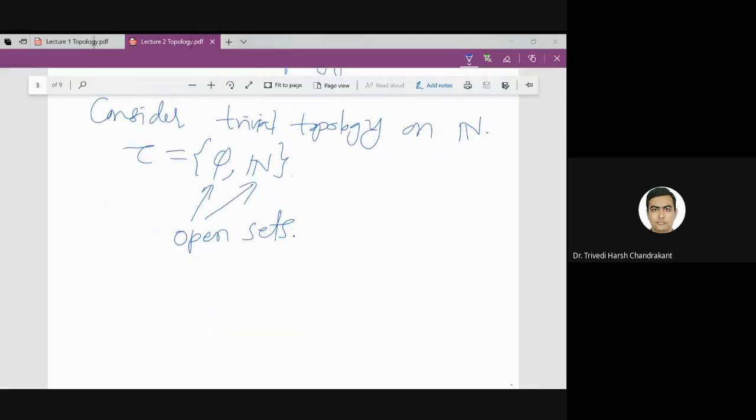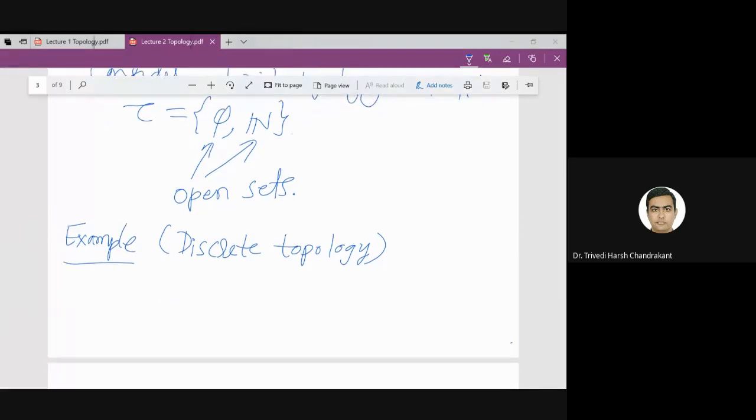Okay, so now this is the example of trivial topology. Now let us go for another kind of trivial example, but in the other sense. So that is known as discrete topology. So what is discrete topology? Let's start with the X. Again, this is a topology on any set. You take any set, you can define discrete topology.